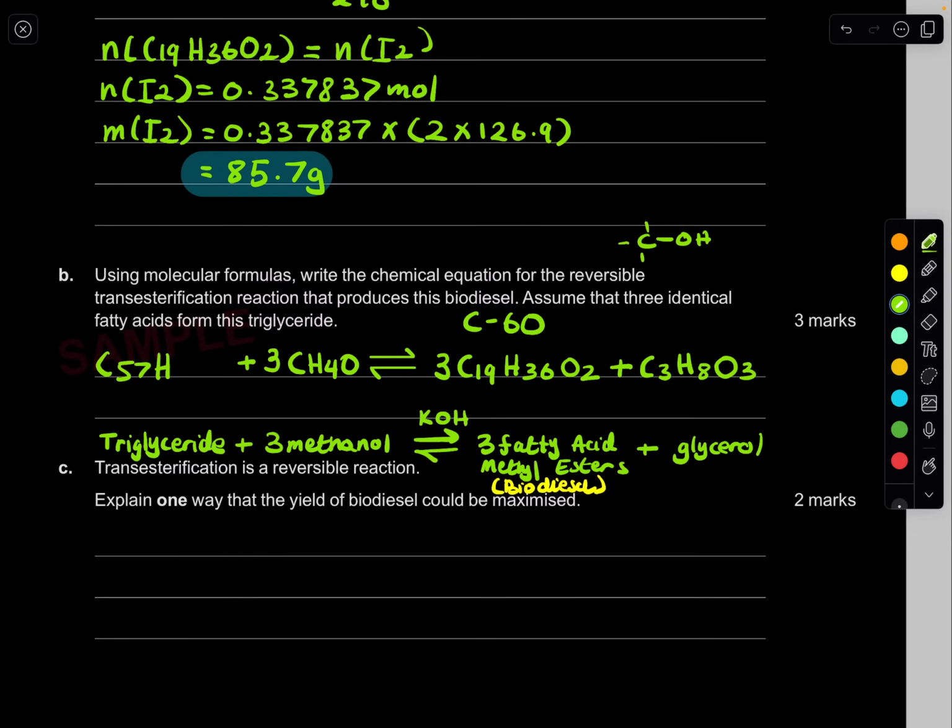Easy. What about the hydrogens? Remember how many hydrogens on the right side? 36 times 3 plus 8 is 116 hydrogens on the right. How many here? We have 12 from the methanols. So how much is left over? 116 minus 12 is 104. So this here is 104. Now oxygens. On the right side we have 6 plus 3, so there's 9.